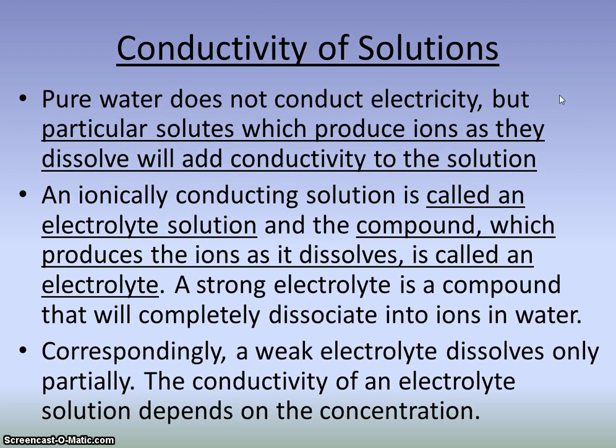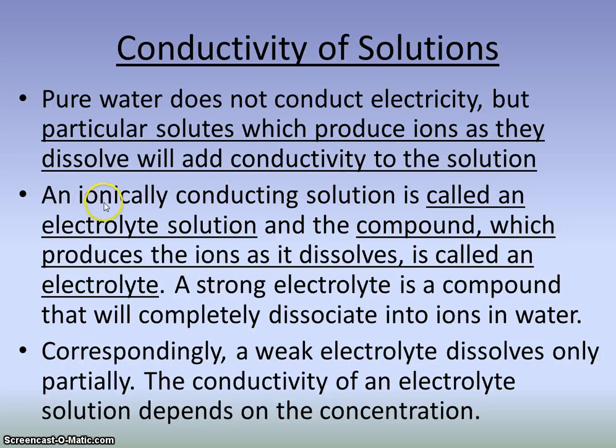All right, let's talk about conductivity. We talked about properties of metals. Metals are conductive. They are good conductors. Well, the solvent of a solution may not be a good conductor. But when we dissolve certain solutes into certain solvents, they produce ions. And we know that when ions are produced, electrons are moving around. So if electrons are moving around, this is a possible mode for electricity to travel.